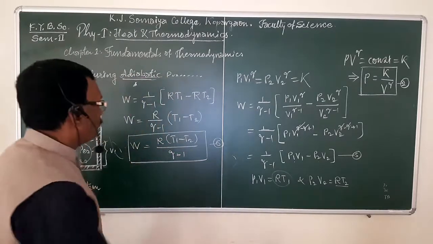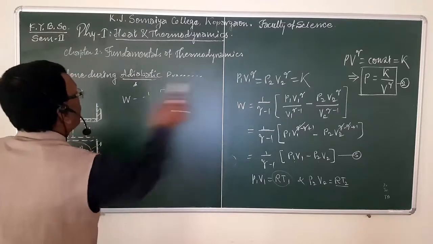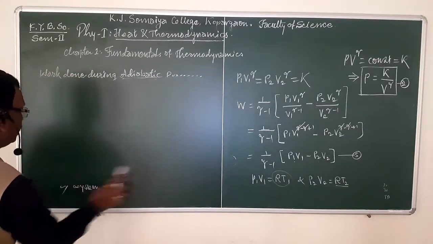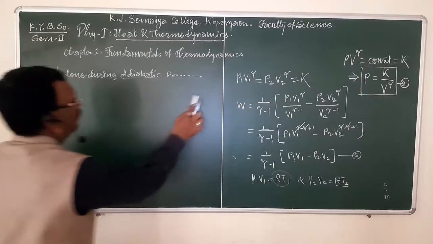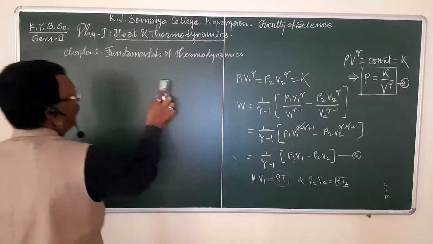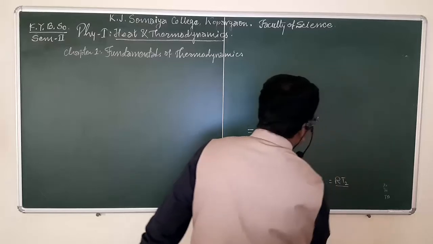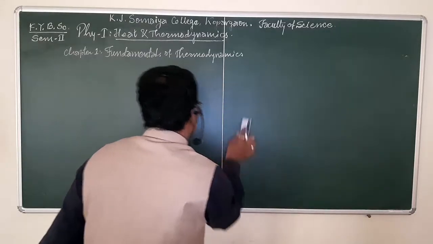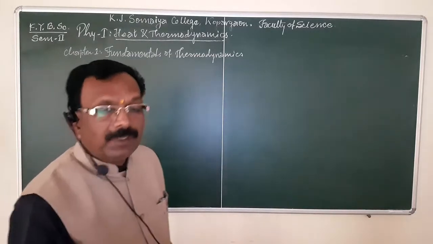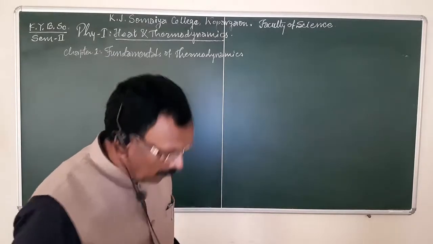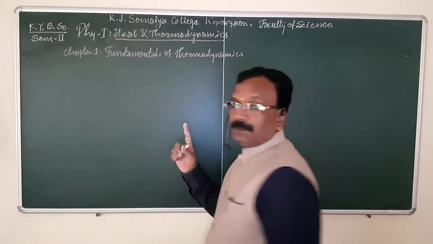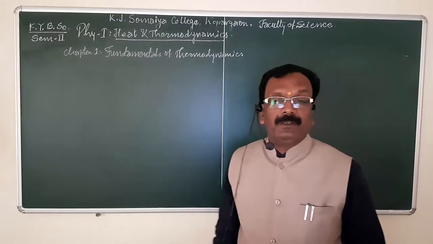Okay. Now up to this point we studied work done during an isothermal process and work done during an adiabatic process.